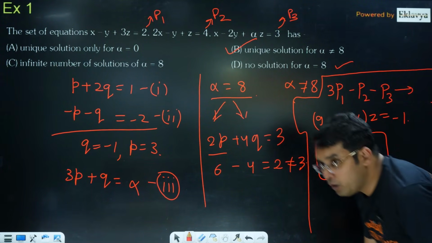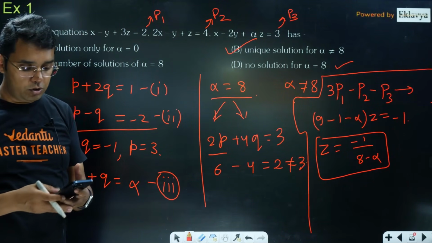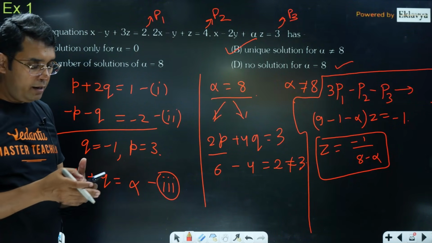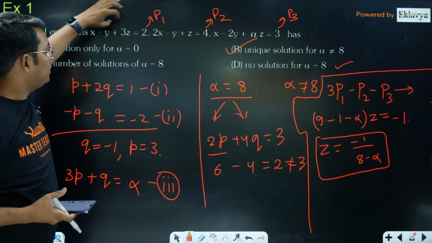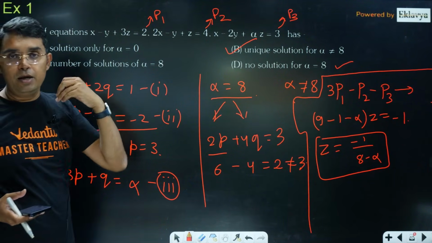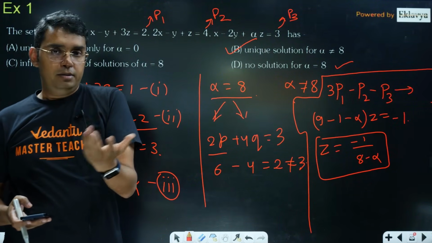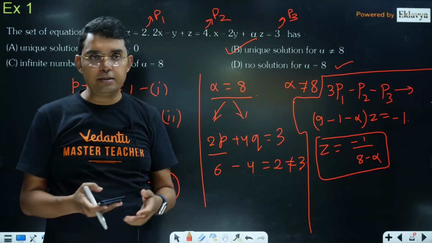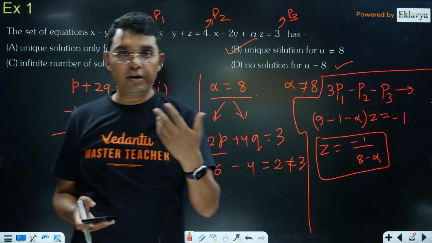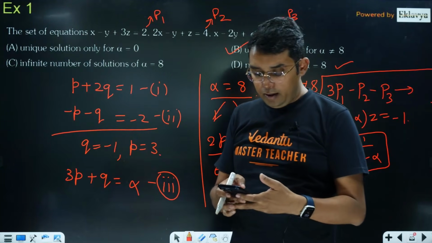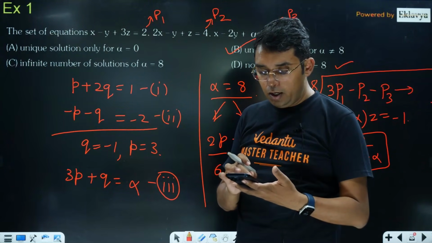Okay, so we have found z. Now what is the value of alpha? Maybe 7 or 6 or 0, whatever. You can find z directly, and if you put z here, these three equations will be just equations in x and y now, which can be solved as linear equations in two variables. That's a very simple thing, just adding or subtracting, multiplying one equation by some number will give you the values of x and y. So this is how you can find the unique solution.